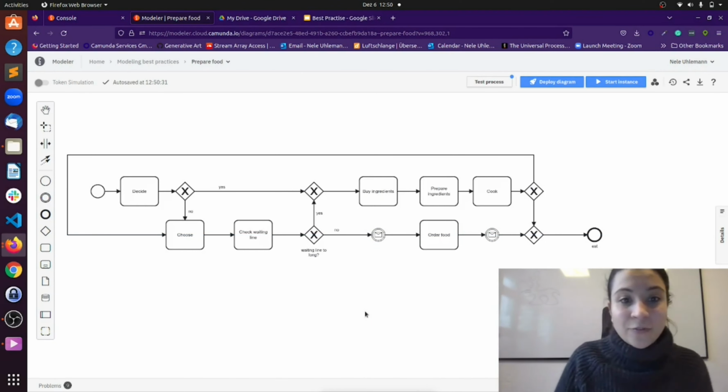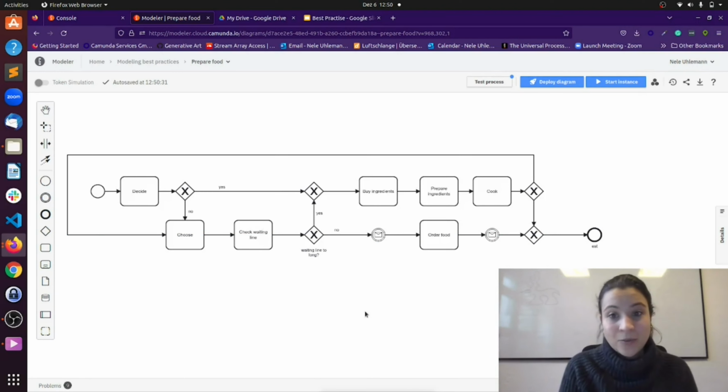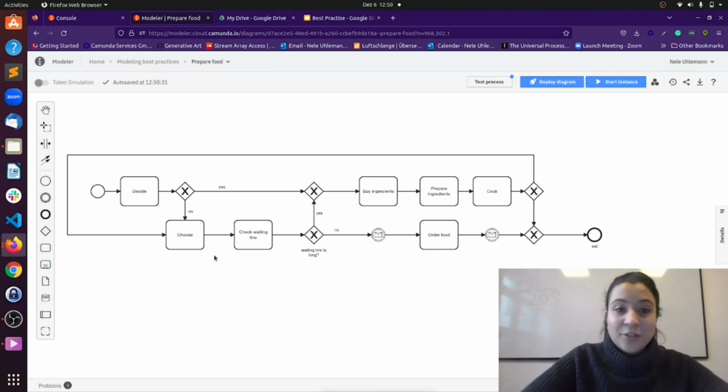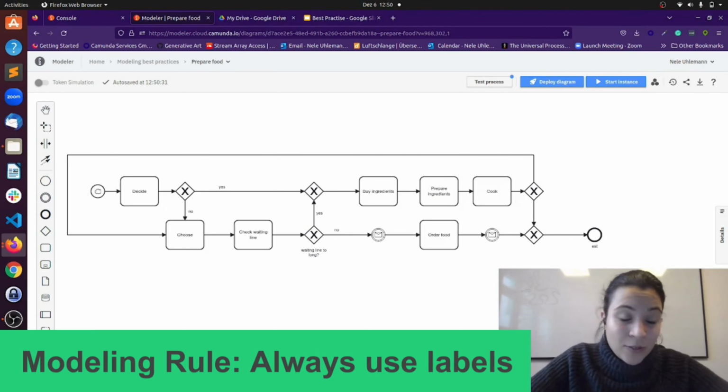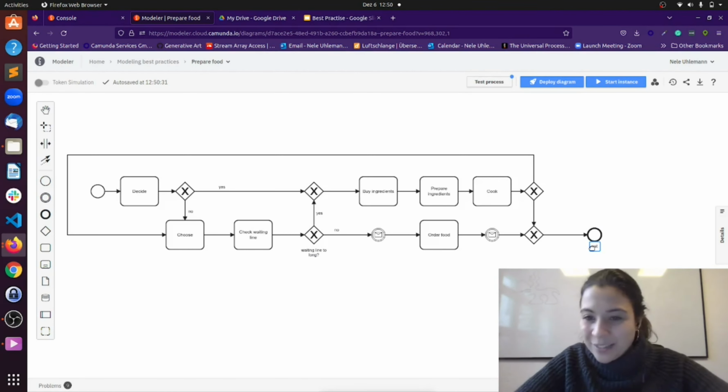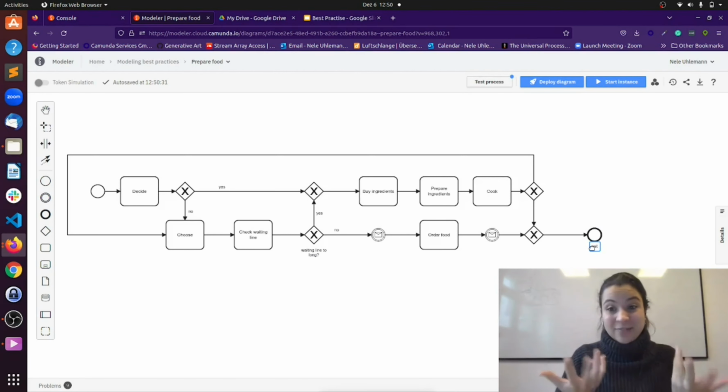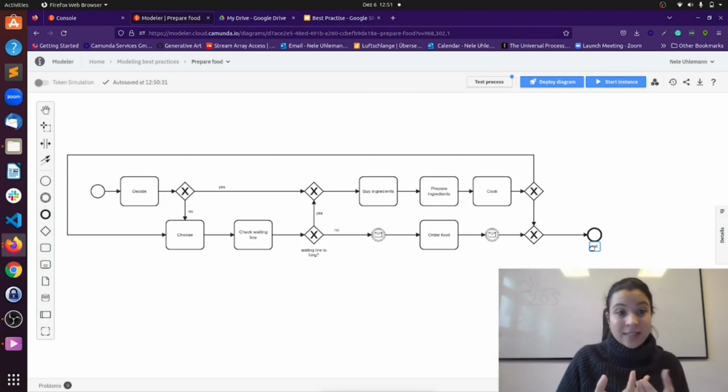Okay, let's focus on the labels and why labels are so important. So first of all, I don't have an indication of why we start this process, so I have no idea what is triggering the process, and I also have just eat as an end result, which is not really something that is a passive thing, but if I eat something, that's very active. So what this process really is doing is that someone is hungry and the end event is hunger satisfied. So we should label that.